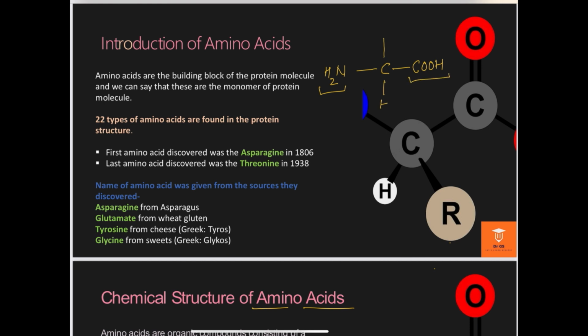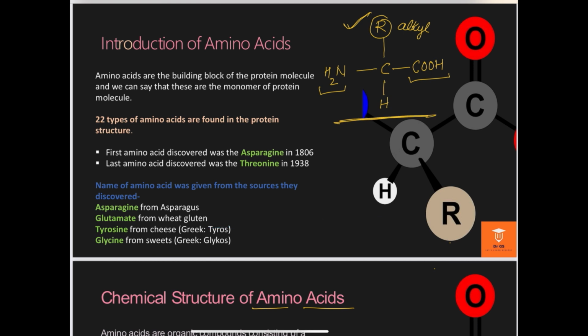The third valency of the carbon is satisfied by hydrogen, and here I am writing an R. This R means alkyl group. All amino acids vary from each other by the structure of the alkyl. All the amino acids have a similar typical structure, as you can see, but there is a variation in the chemical structure of this alkyl group. Whenever we learn about the different structures of amino acids, we just replace different kinds of alkyl group in the position of this typical structure of the amino acid.